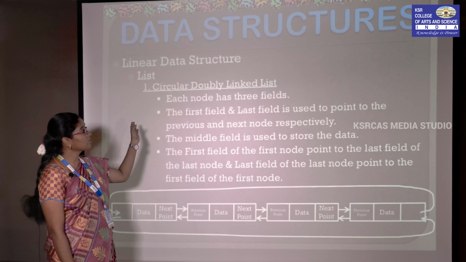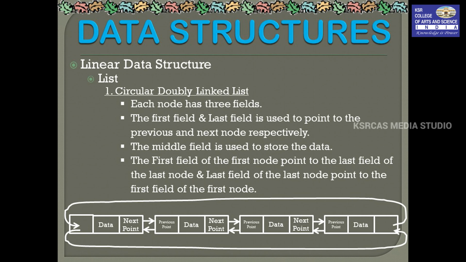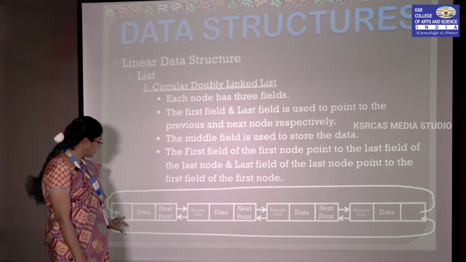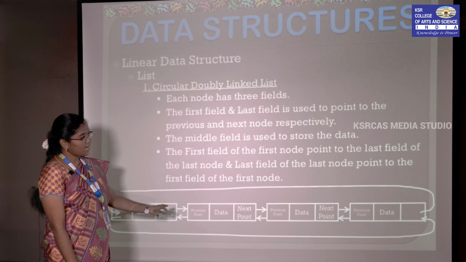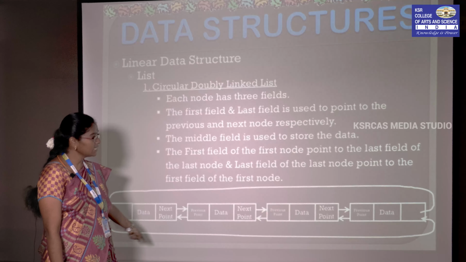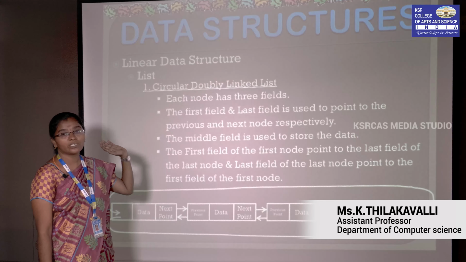So next one, circular doubly linked list. So here each node has three fields. The first field and the last field are used to point to the previous and the next node respectively. The middle field is used to store the data. Here in doubly circular linked list, the first field of the first node and the next field of the last node should point to the last and the first node respectively, which indicates that it is a doubly circular linked list.